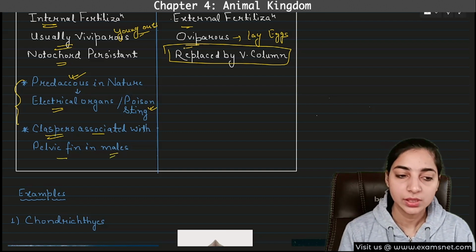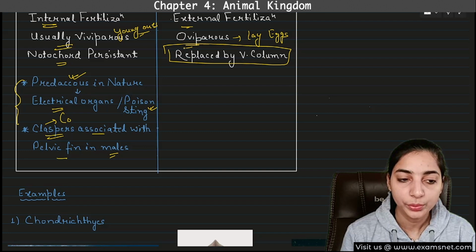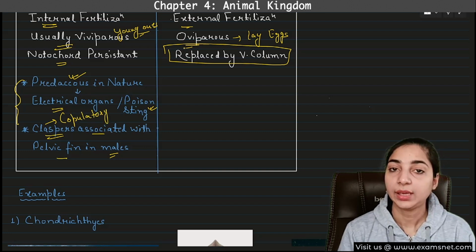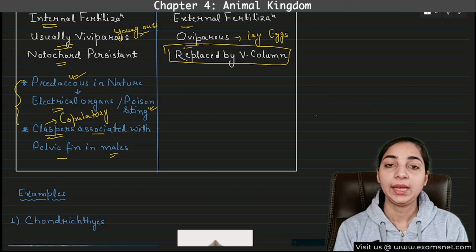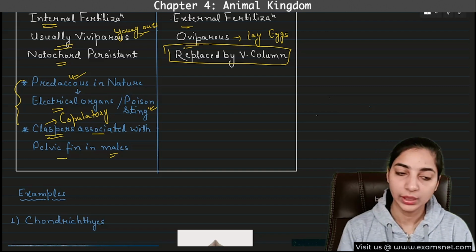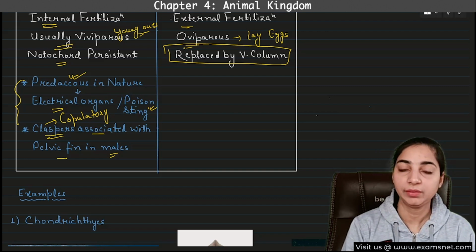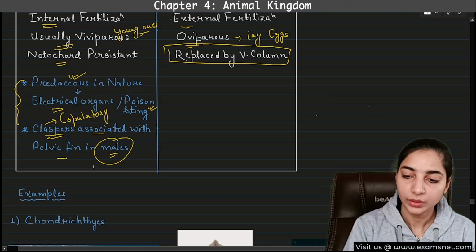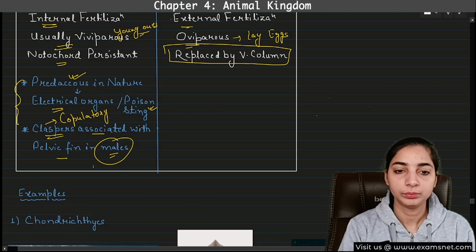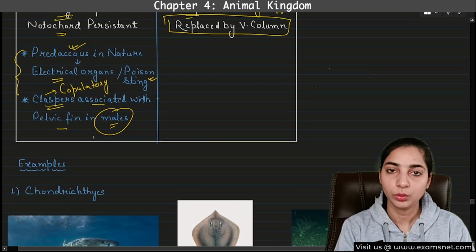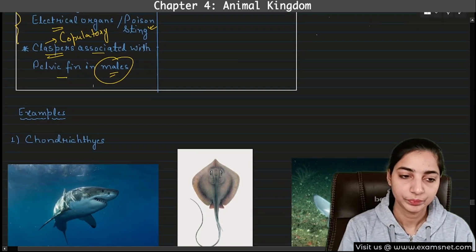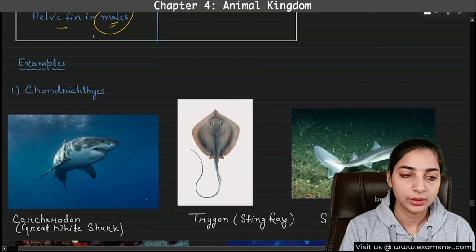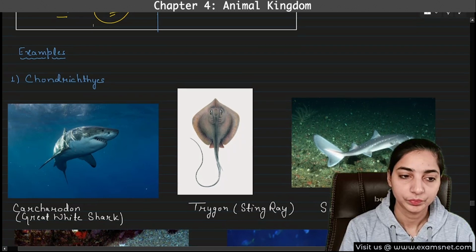What are claspers? So claspers are the copulatory organ. Okay, copulatory organ. That means they help in copulation. Okay, therefore these are associated with the pelvic fin in males only. Okay, not females. So this was the difference between the Chondrichthyes and Osteichthyes. Okay. Now, like you can see the examples.